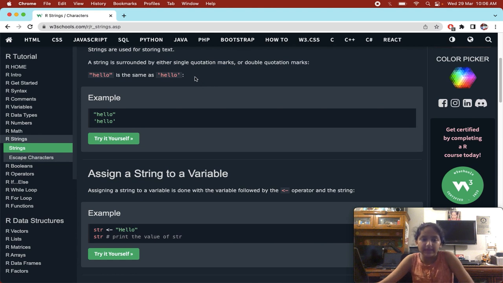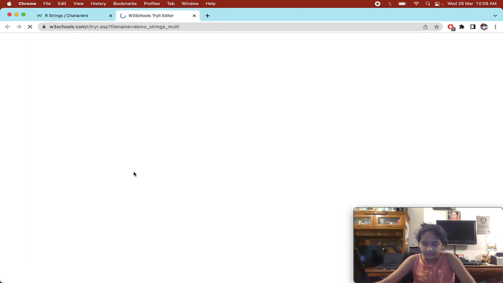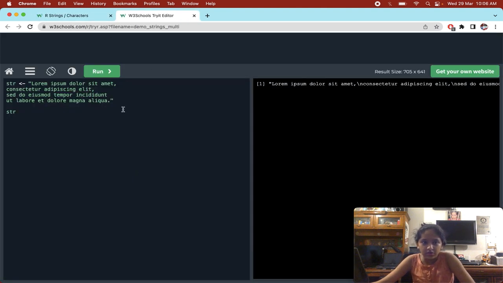Assigning a string to a variable. That's very easy. You give a variable a string value, a character value, and then you just print it. Super easy. Multi-line string: you can also assign a multi-line string to a variable like this. You put the string line after line, and it's a multi-line string.